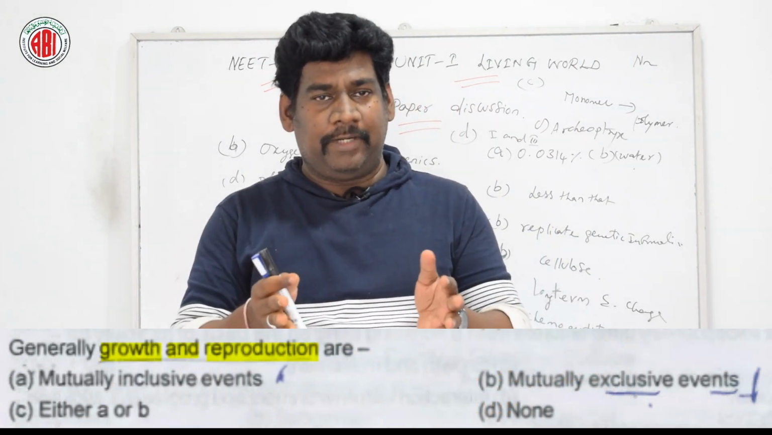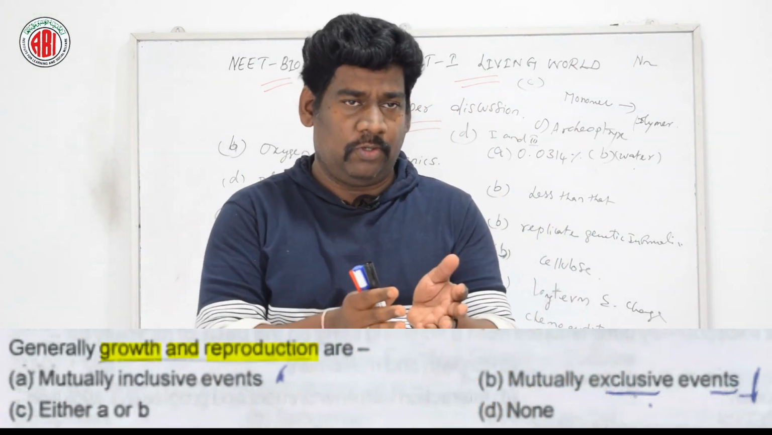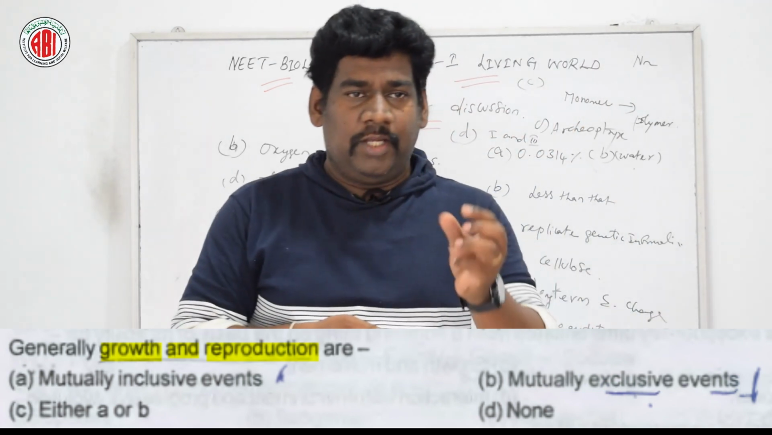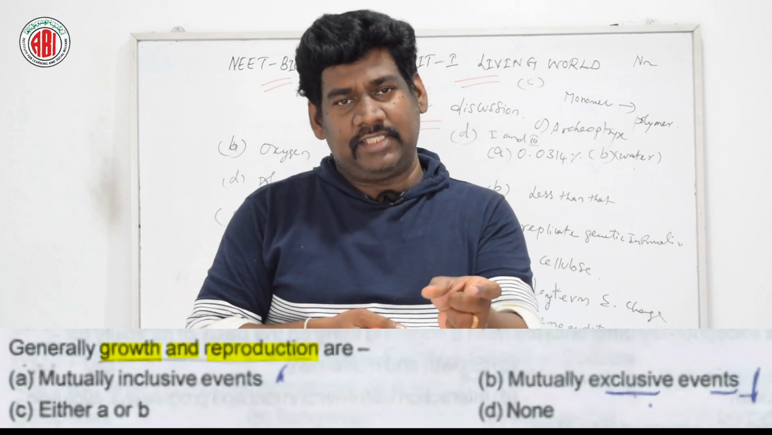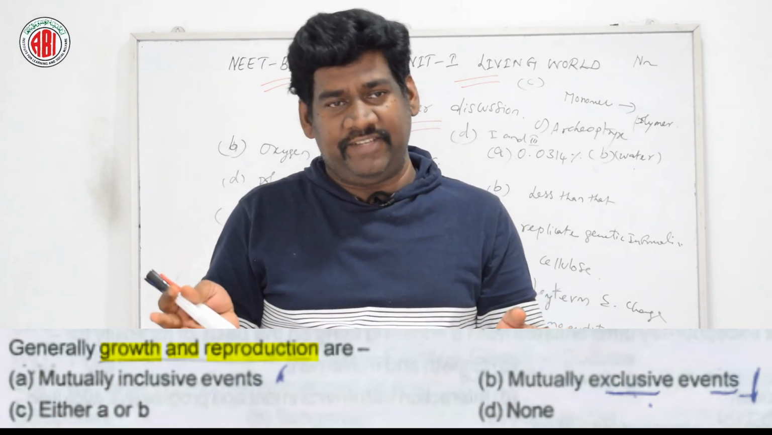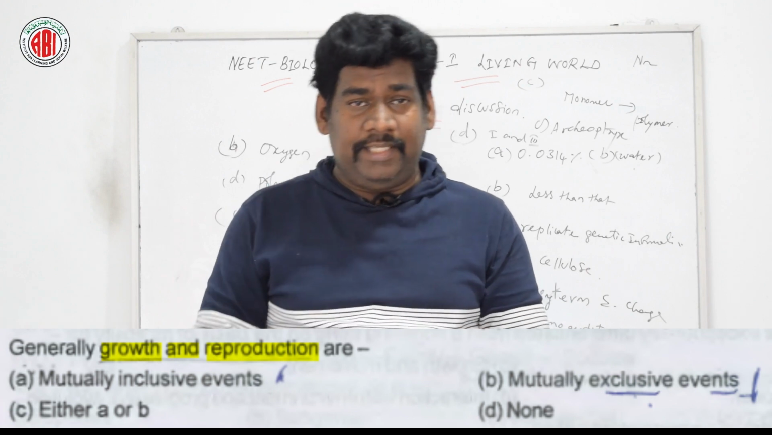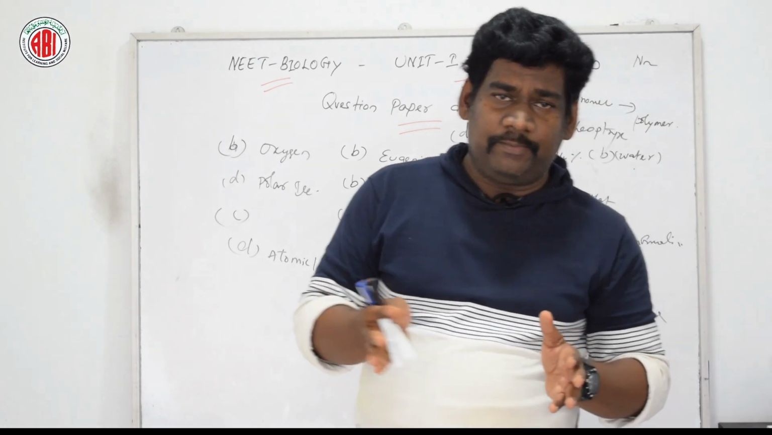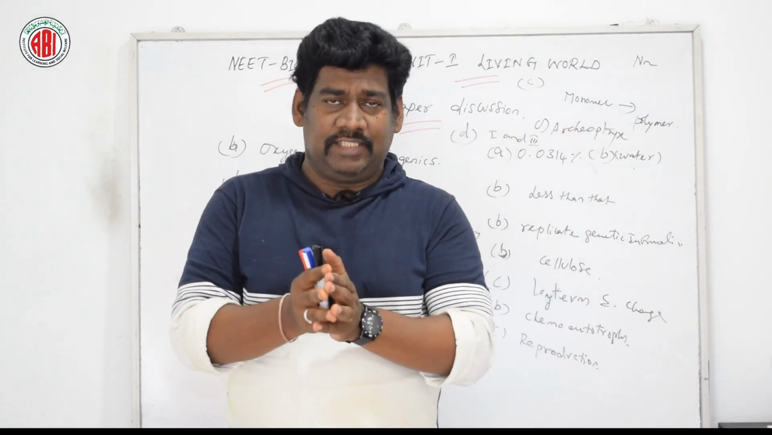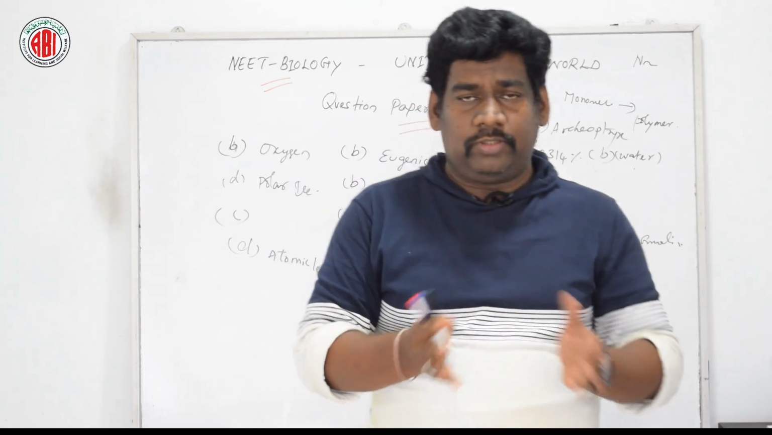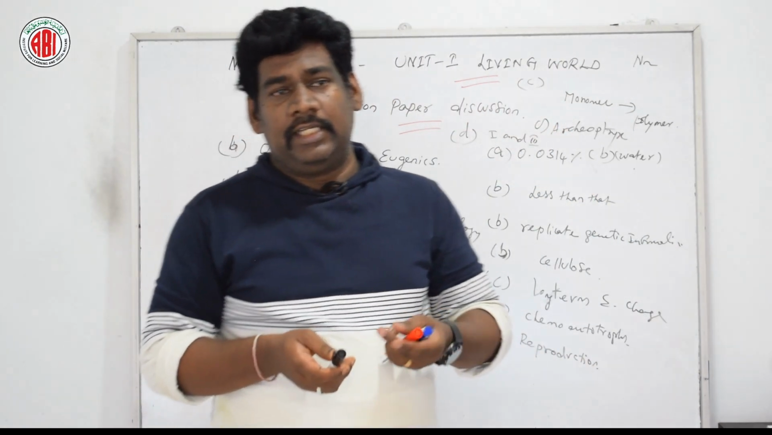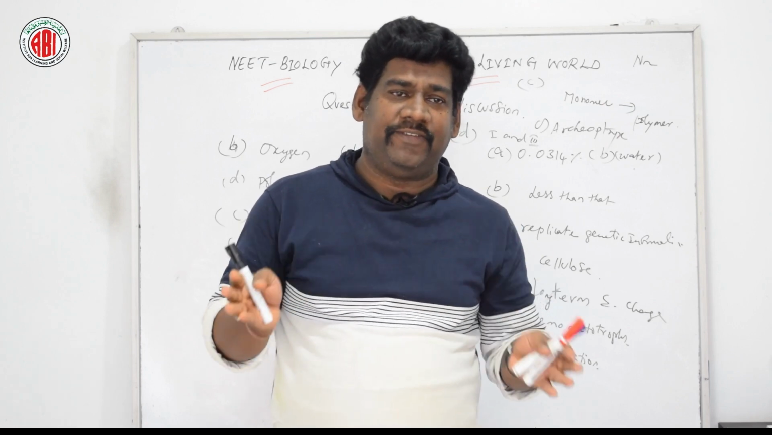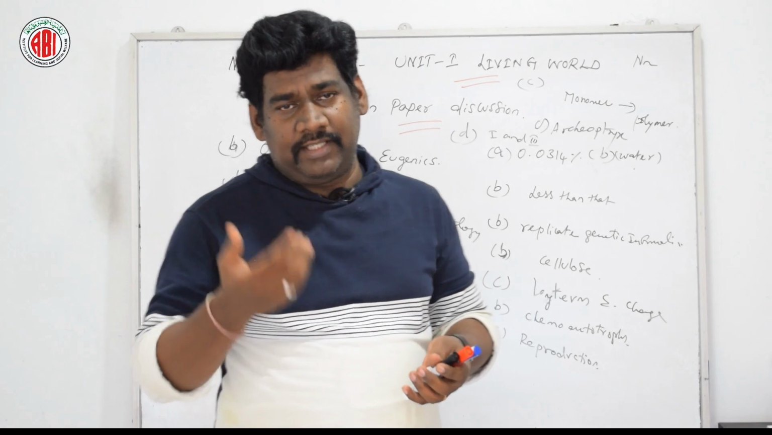Generally, growth and reproduction, here are 4 different options. First one, mutually inclusive events; mutually exclusive events; either A or B; and none of these. Generally, growth and reproduction both are mutually exclusive events, both are not inclusive. So the right answer for this question is option B, growth and reproduction are mutually exclusive events. Let us go for the next question.